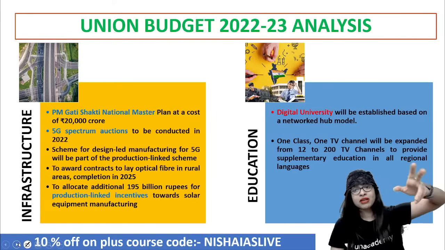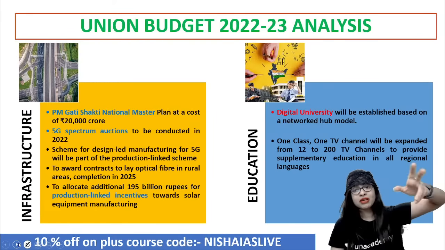And this is good. I'll never see it as a bad thing, because these are indeed the most important factors to be considered. What about education? They said, taking into consideration the pandemic and the heavy dependence on the online, or let's say digital perspective, a digital university will be established. And how can you establish a digital university? That will be based on something called a networked hub model. Your hub and spoke model, which I've studied in different schemes, the same thing will happen here as well.